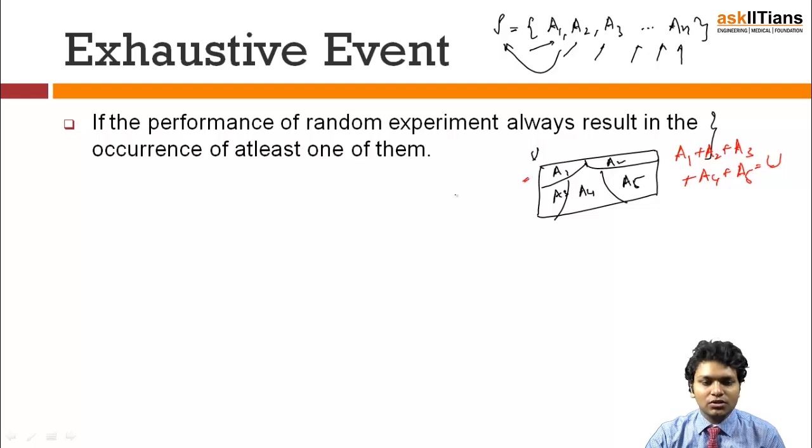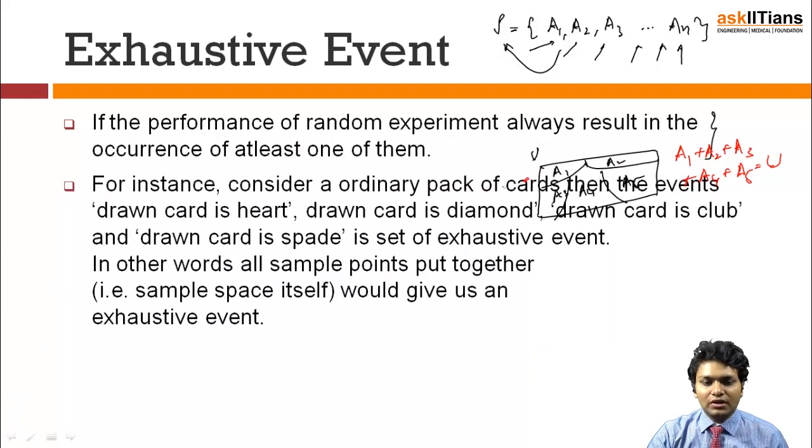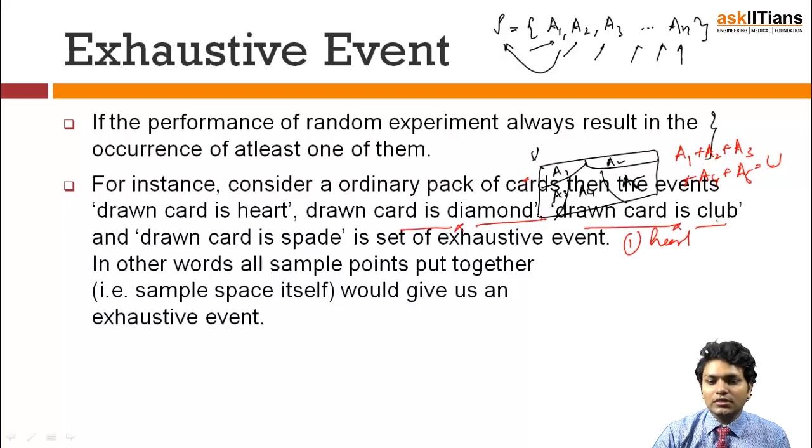So this is what exhaustive events mean. For example, take an ordinary pack of cards, and the events say the first card drawn is a heart, the other is a diamond, the drawn card is a club, and then the drawn card is a spade. See what I have done: I have taken all 4 distinct suits we normally use in a pack of cards, and if I club all these 4 values, I am very sure that I am going to get all the 52 cards.